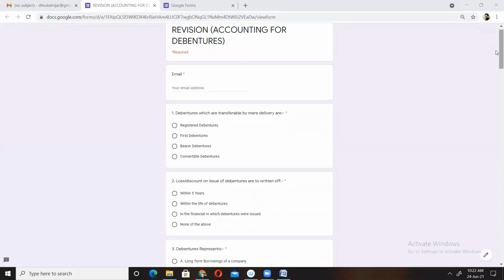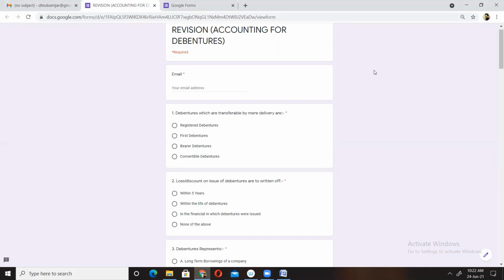So what are debentures first of all? Debentures are a debt instrument. Debentures are issued by a company, and this is a kind of loan which the company takes from the debenture holder. In the form of a definition, a debenture is an acknowledgement of debt. Means the company is acknowledging that it has taken debt, and that amount of debt will be returned or redeemed after a certain period of time.